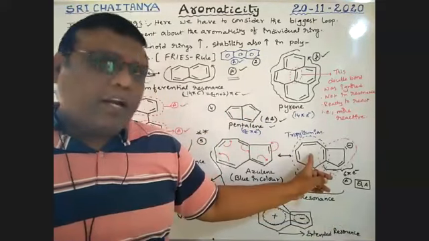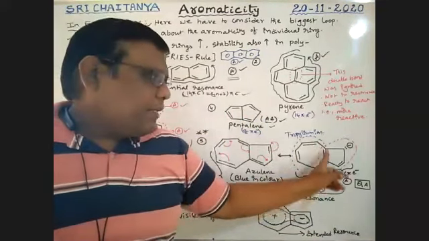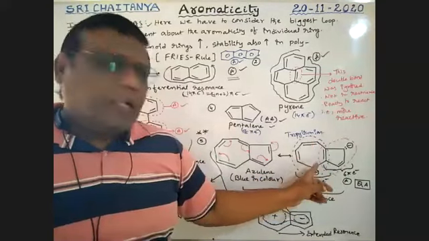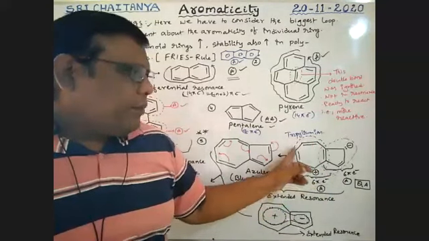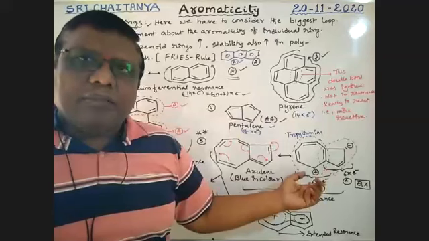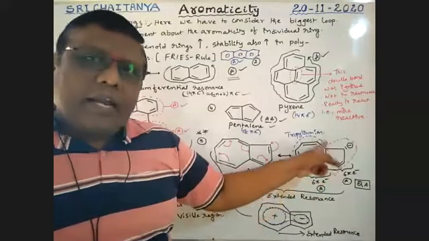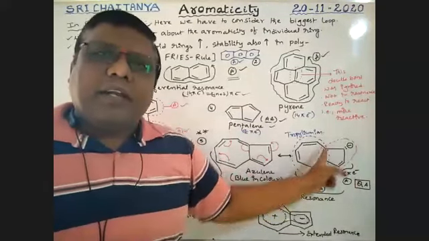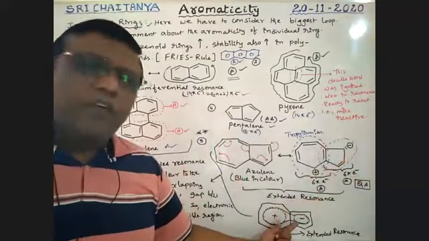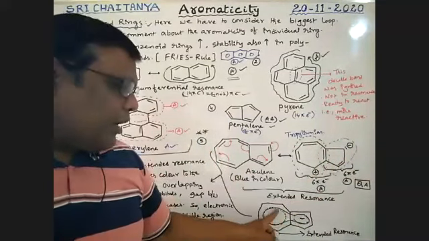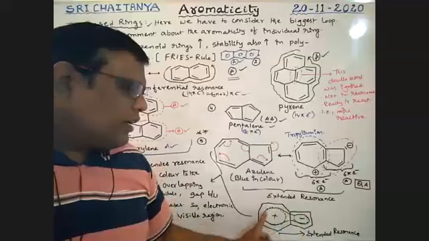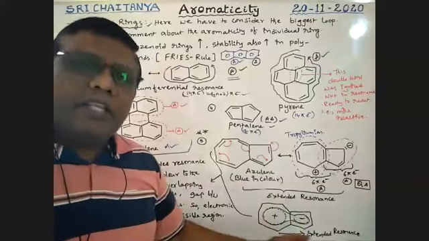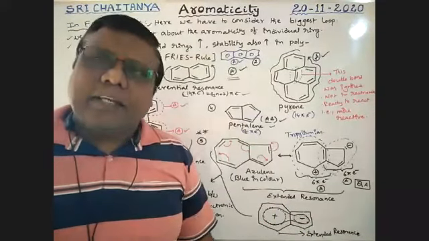That means this entire ring is positive. The positive charge may be here, maybe here, maybe here, in different resonance structures. So this entire ring gets a positive charge and that entire ring gets a negative charge. Therefore, aromaticity is extended, boys. Resonance is extended. This type of resonance is called extended resonance.